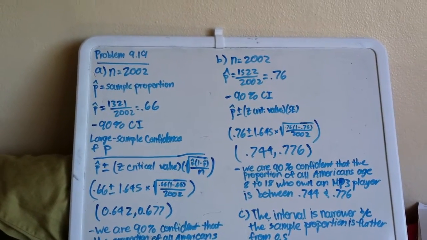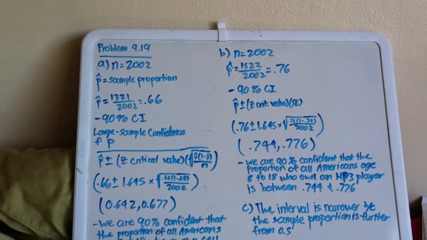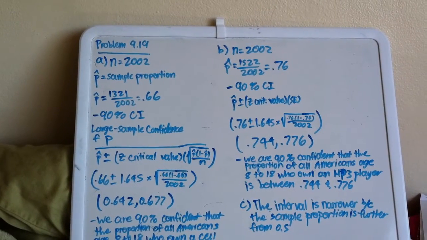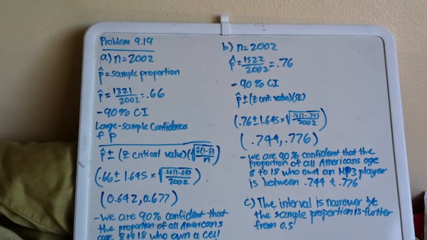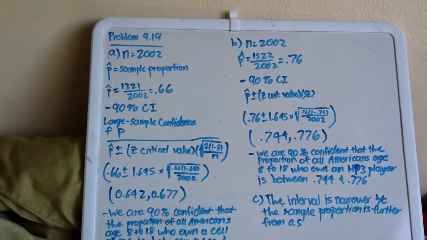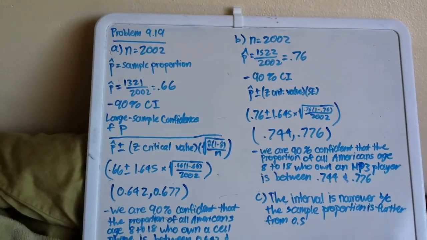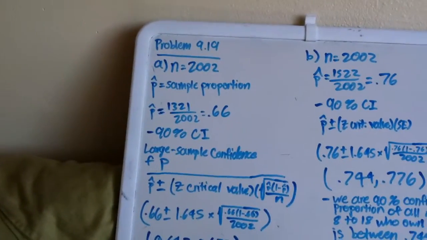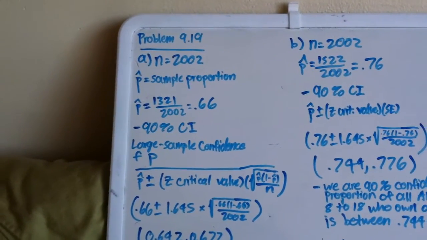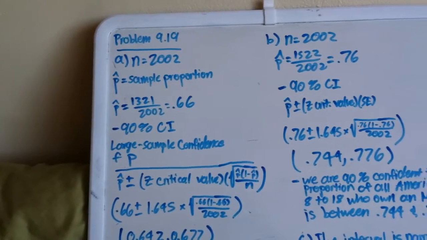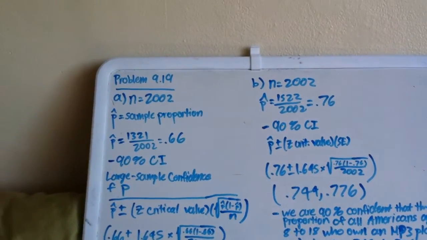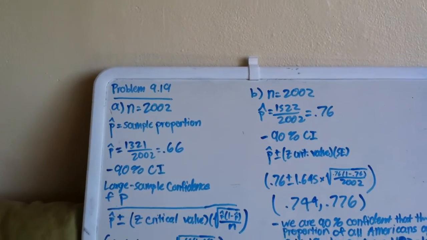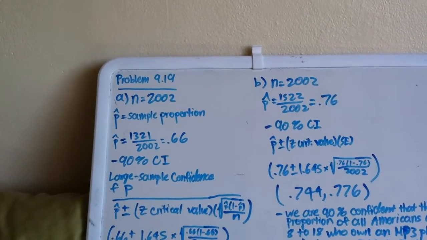1,321 reported owning a cell phone. Use this information to construct and interpret a 90% confidence interval estimate of the proportion of all Americans aged 8 to 18 who own a cell phone. So we already know that the sample size is 2002, and it says that 1,321 reported owning a cell phone.